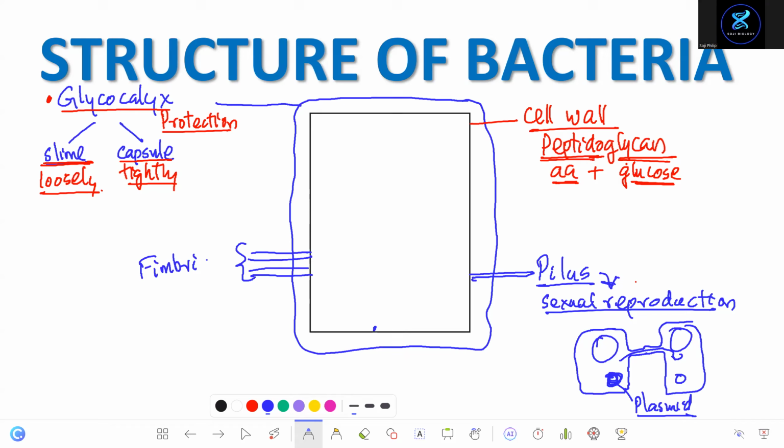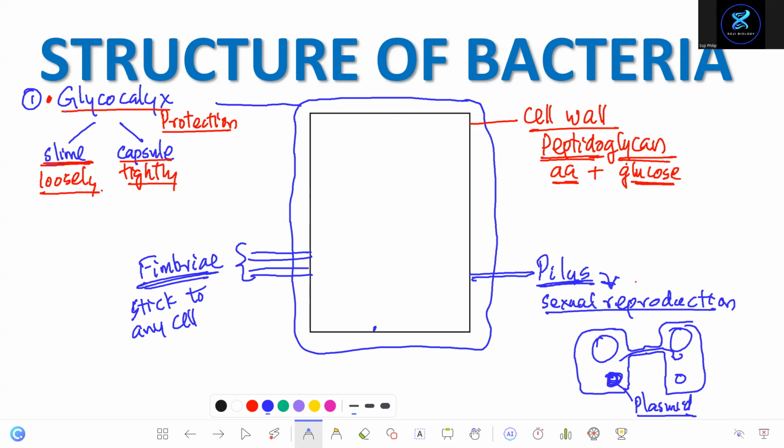These are called fimbriae. Fimbriae help bacteria to stick to any surface, any cell surface, any cell, plant cell, animal cell, or even a non-living surface. Okay, so what's the function of fimbriae? For sticking to any surface like cells. What's the function of pilus? Sexual reproduction. Okay, so let's start from the outermost covering.